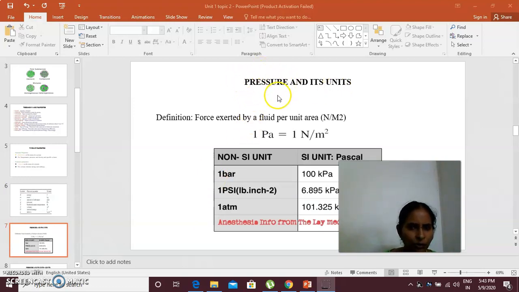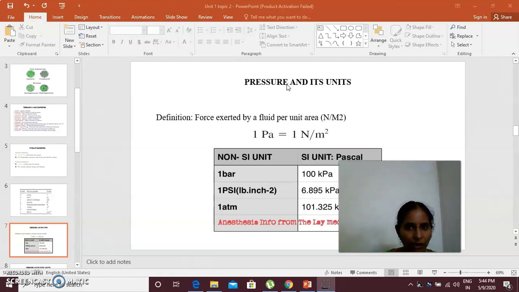Why we are studying pressure, temperature, and volume is that whenever you give heat to any system, its pressure will increase or change, and that should be measured, as well as the impact of the pressure should also be studied. So in thermodynamics, pressure, temperature, and volume are the key properties.